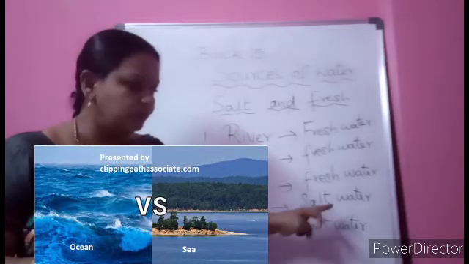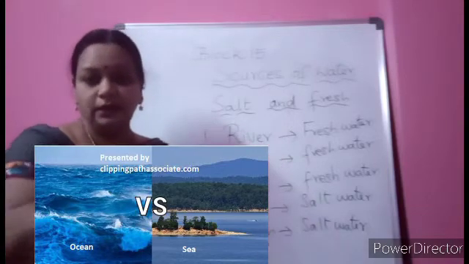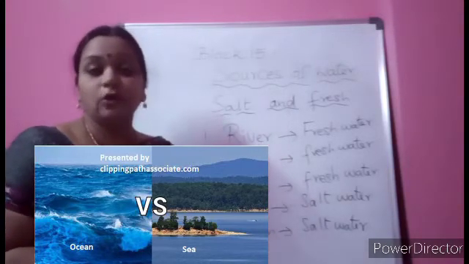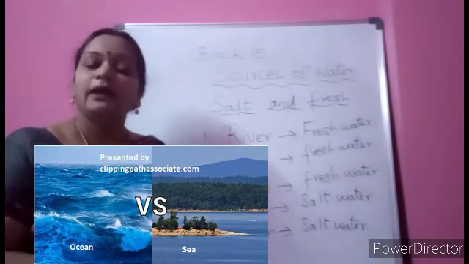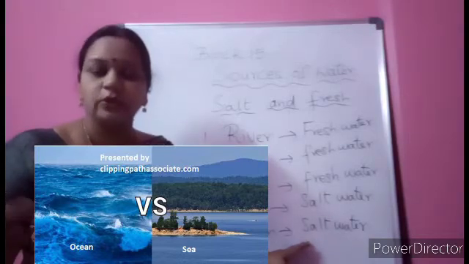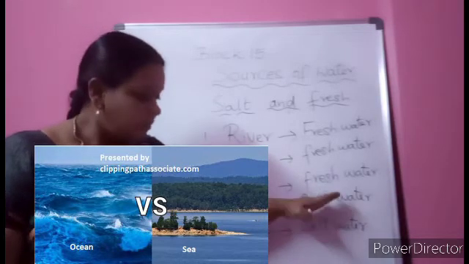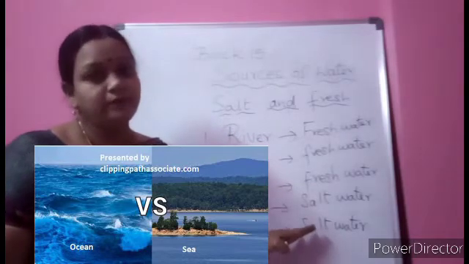You know, we need salt, no? From where do we get it? From the sea, ocean only. They'll take the water in like how in the fields they have the crops. They will keep that water for evaporating, and they will be getting the salt. So this is useful even for the water cycle, which you are going to learn in the upcoming lessons. Sea and ocean are also important, but they are not fit for drinking.